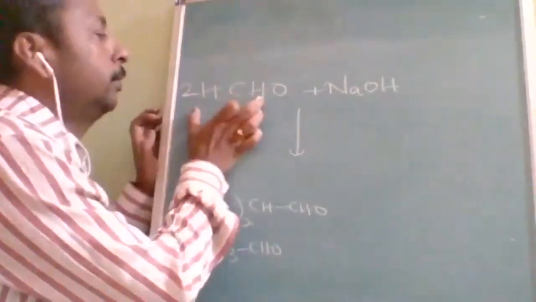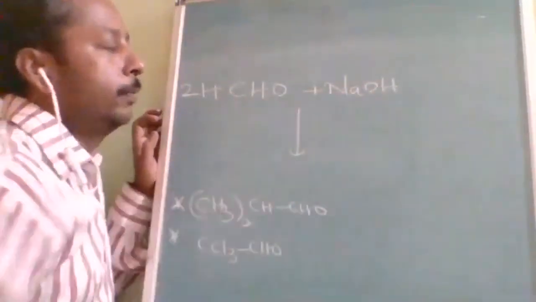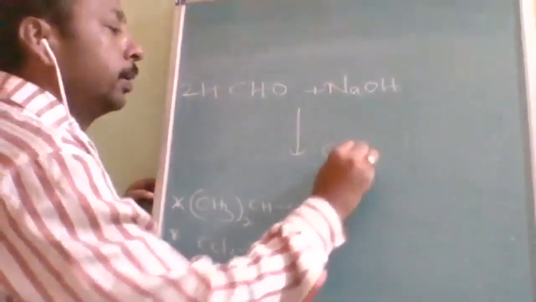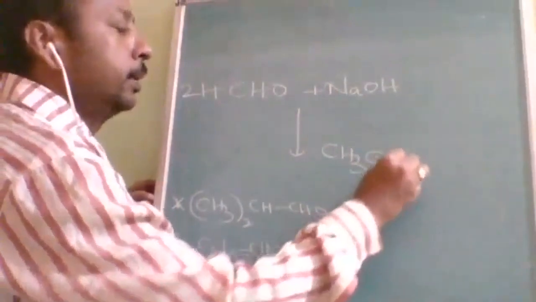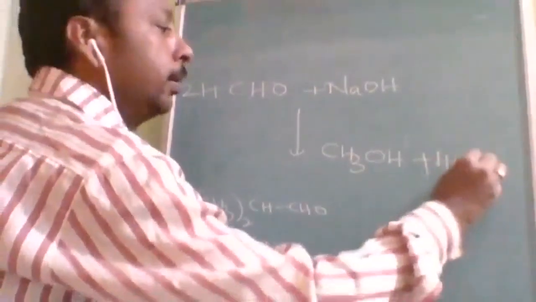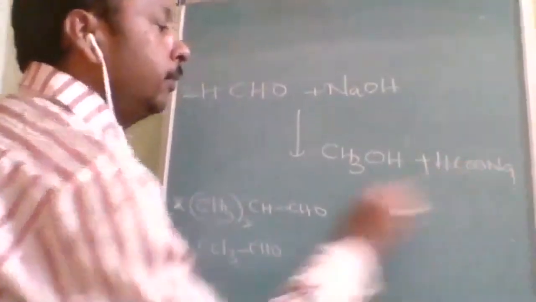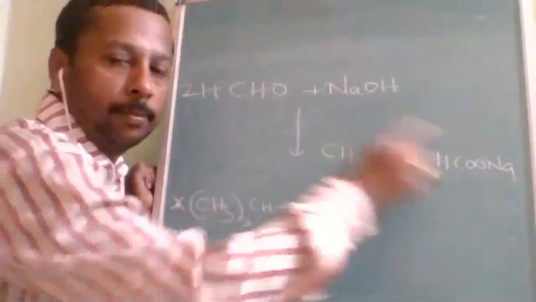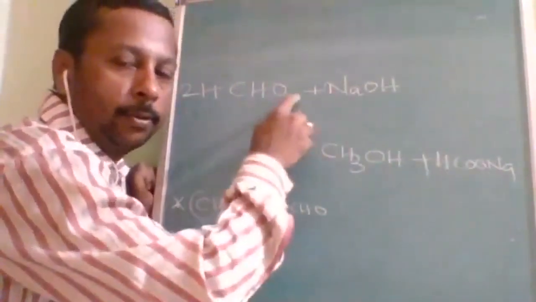When 2 moles of formaldehyde react with NaOH, one will be the reduced product. What is the reduced product? CH3OH. Another will be the oxidized product. You need not worry much. One carbon alcohol, one carbon sodium salt. If it is potassium, potassium salt. If it is sodium, sodium salt.